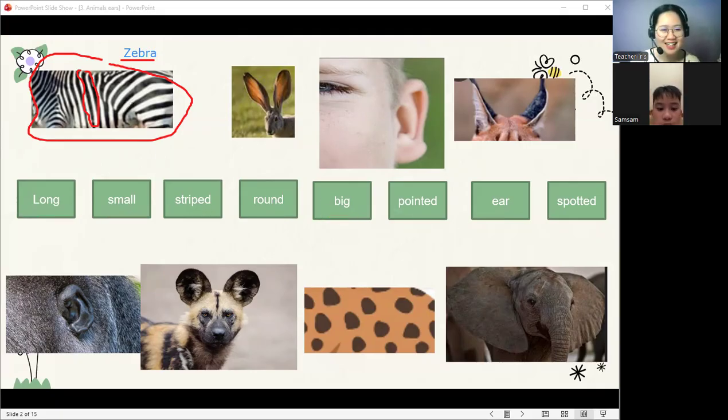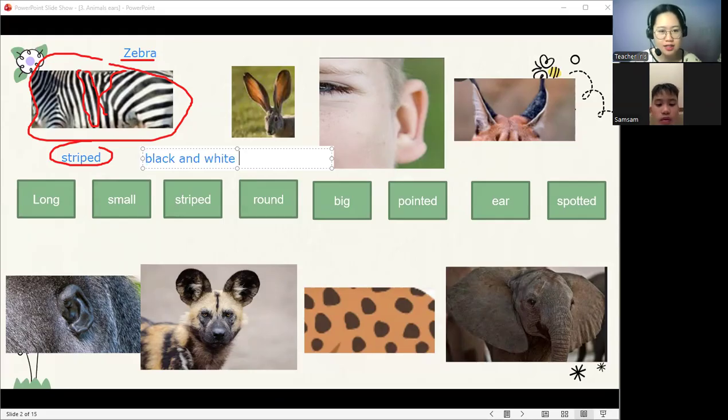When we look at the zebra, its skin is striped, meaning its ears are also striped. So its body covering, it has black.